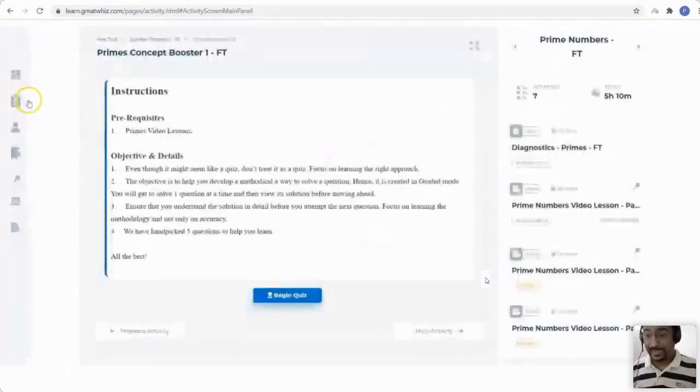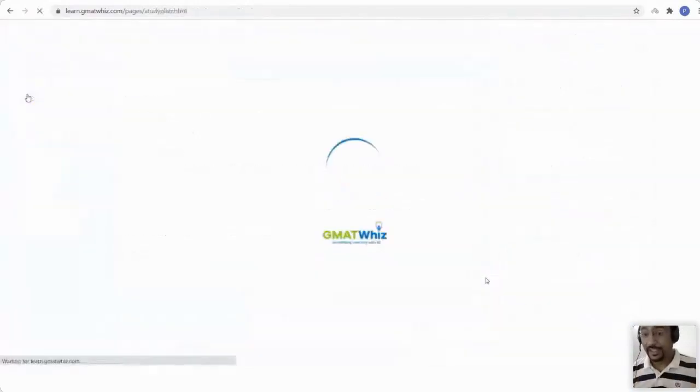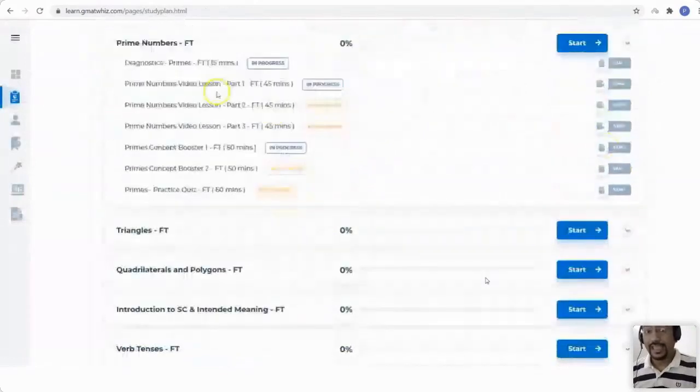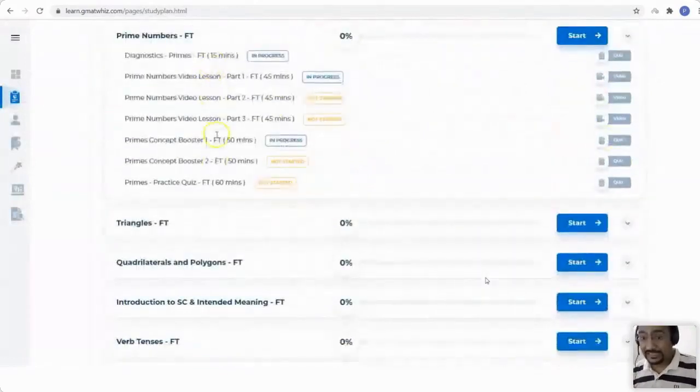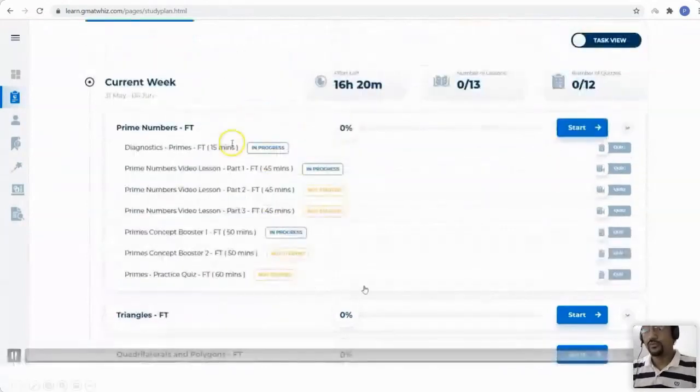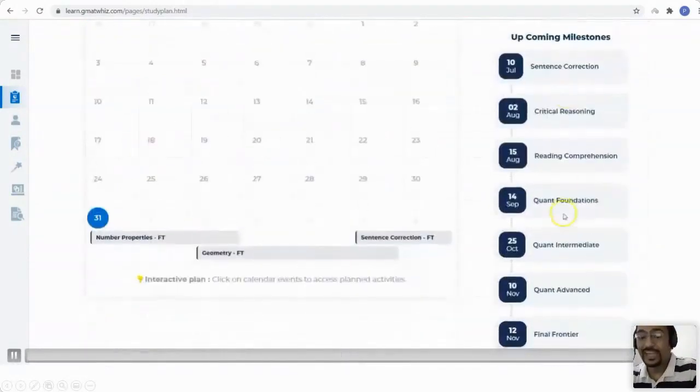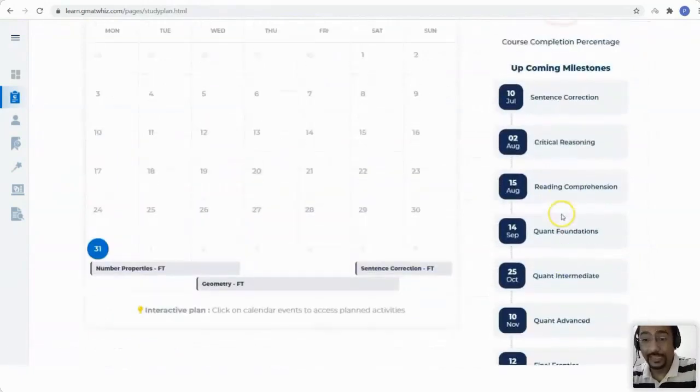And this is not a static plan, guys. This is an adaptive plan. Every single activity can change in real time based on how you're performing. And it's not just the activities that we give you for the current week. We actually plan for you for the entire study plan. For example, you can click on the calendar view and you can see your entire journey being planned, and you can access any part of it.